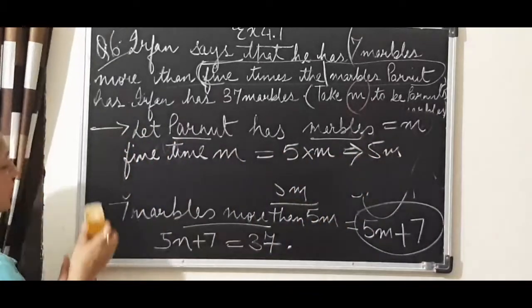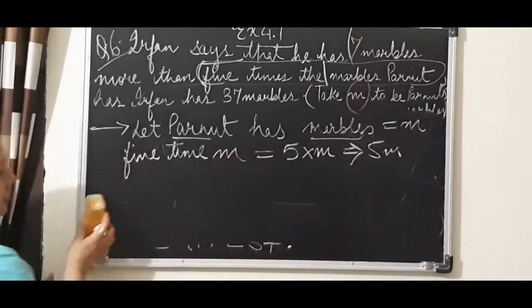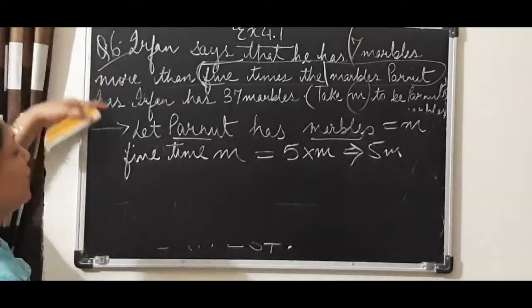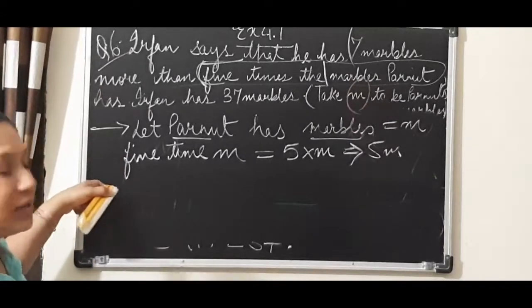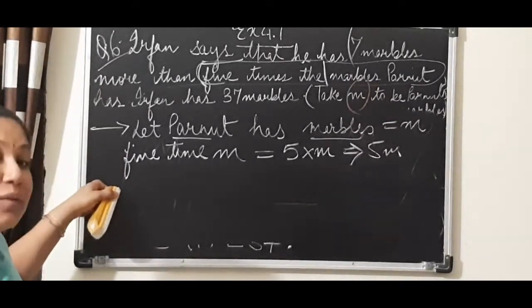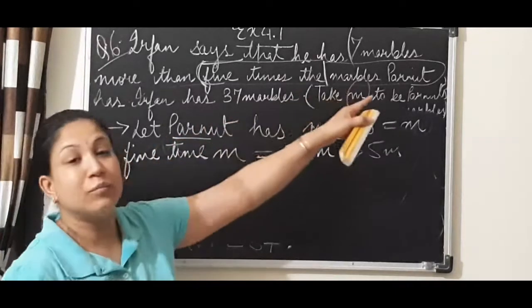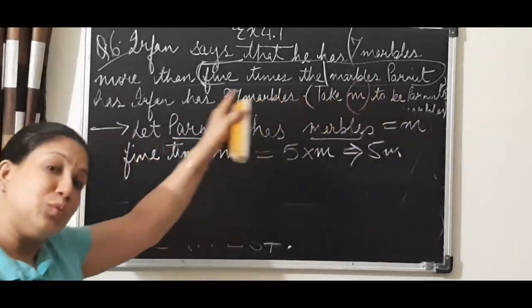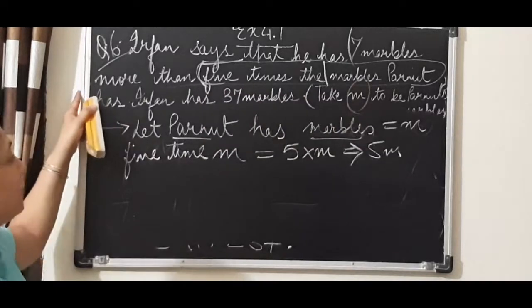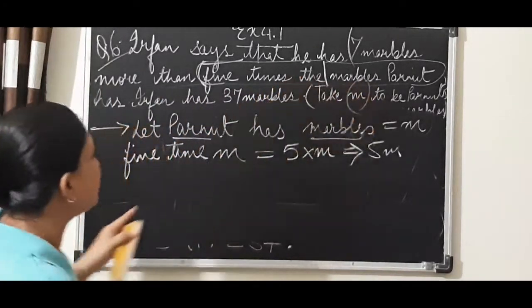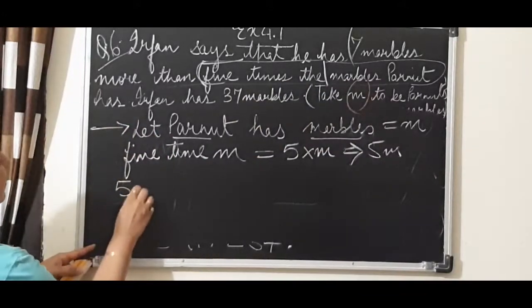We got this. Now, a second time I am explaining to you, be very careful and cautious while framing the statement. That is why I told you in the previous video also, make it a habit of moving from the right hand side towards the left hand side. Now 5 times the marbles Parmeet has means 5m.